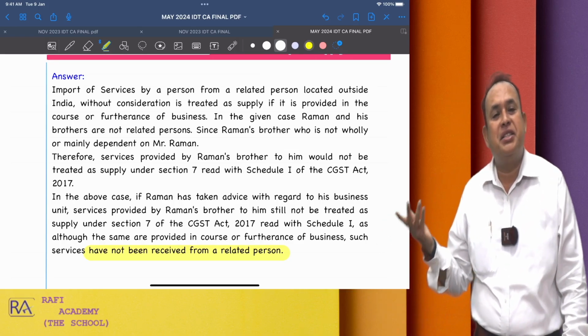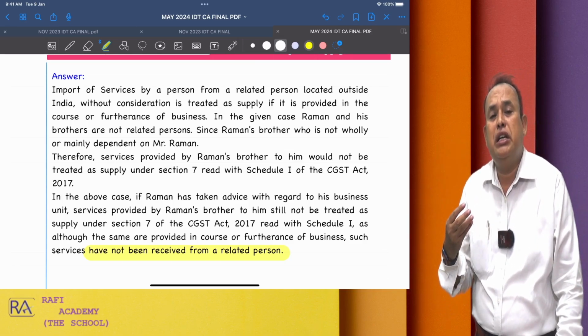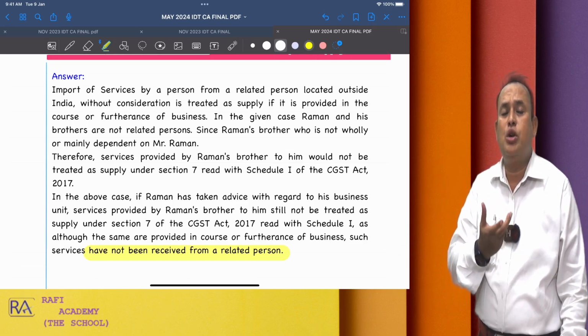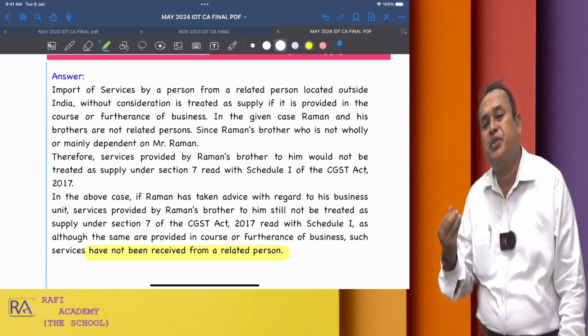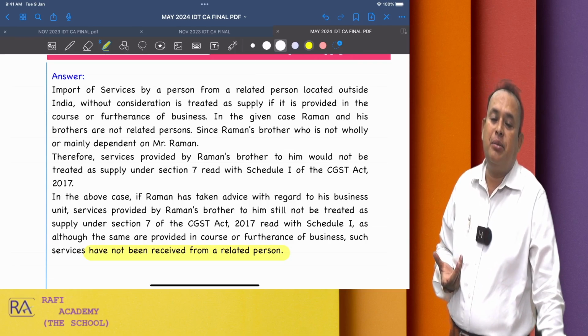In the given case, there is no consideration and it is not covered under Schedule 1. This transaction is not going to be covered under the scope of supply at all. Got the clarity, my dear friends?